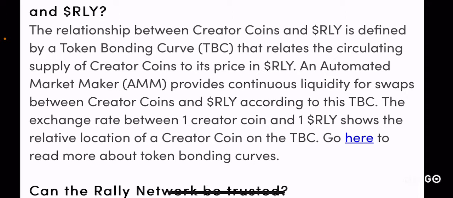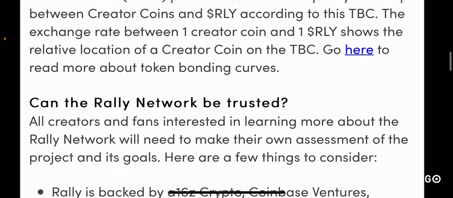I know it's super confusing, but all you need to understand is that both these coins, creator coins as well as RLY tokens, have a very positive or negative correlation depending on their AMM liquidity pool status, and their relative location is determined on the TBC in proportion to the RLY's price point, right? If you want to learn more about this, you can click on this link here and learn about the token bonding curve.